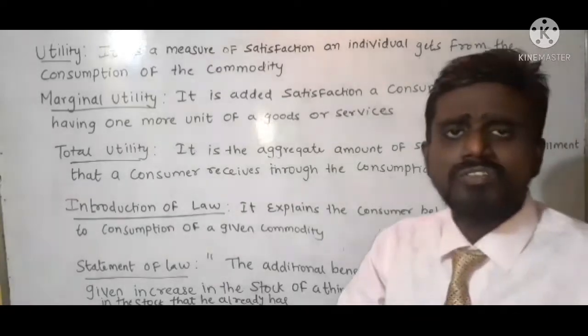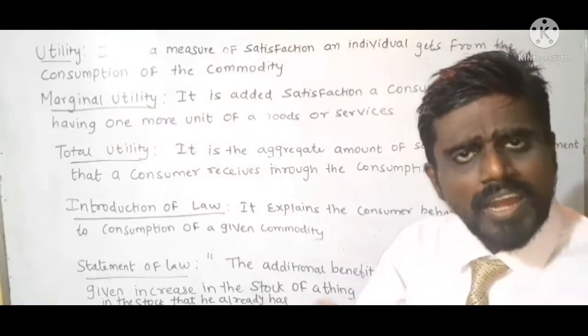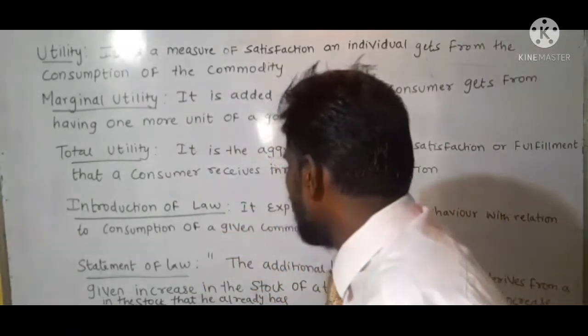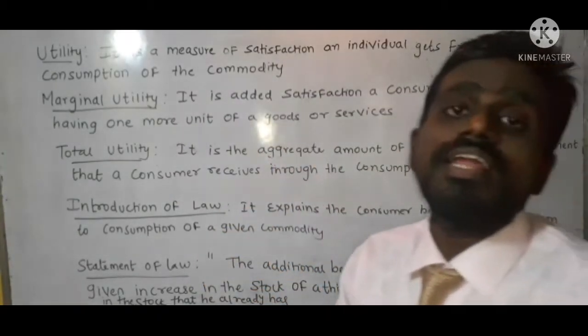That diminishes means what? The satisfaction diminishes as every increment of stock that he already has.